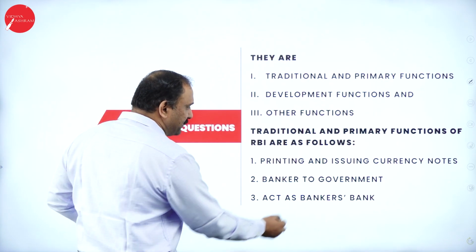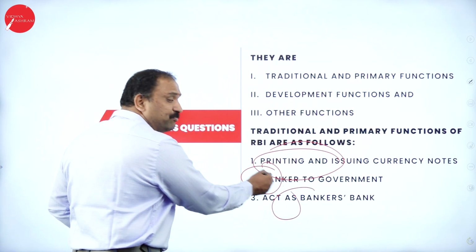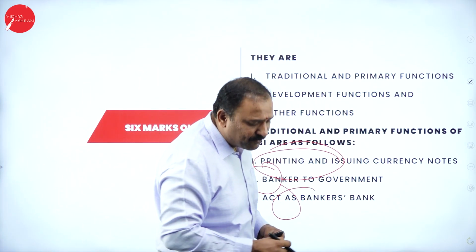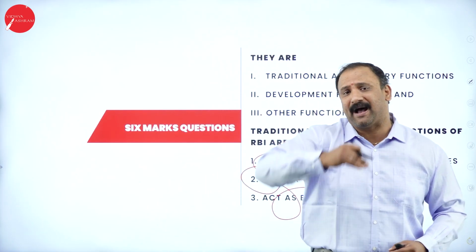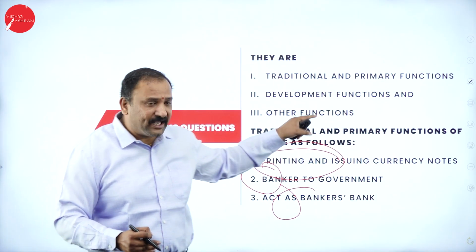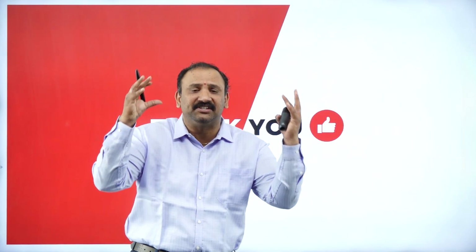So the first thing is printing and issuing of currency notes. It's a banker to the government, and acts as banker's bank, which means in case the banks do not have money, they are in trouble, they do not have anything to fall back on, it's the RBI that comes into the picture. So RBI is very, very important here.